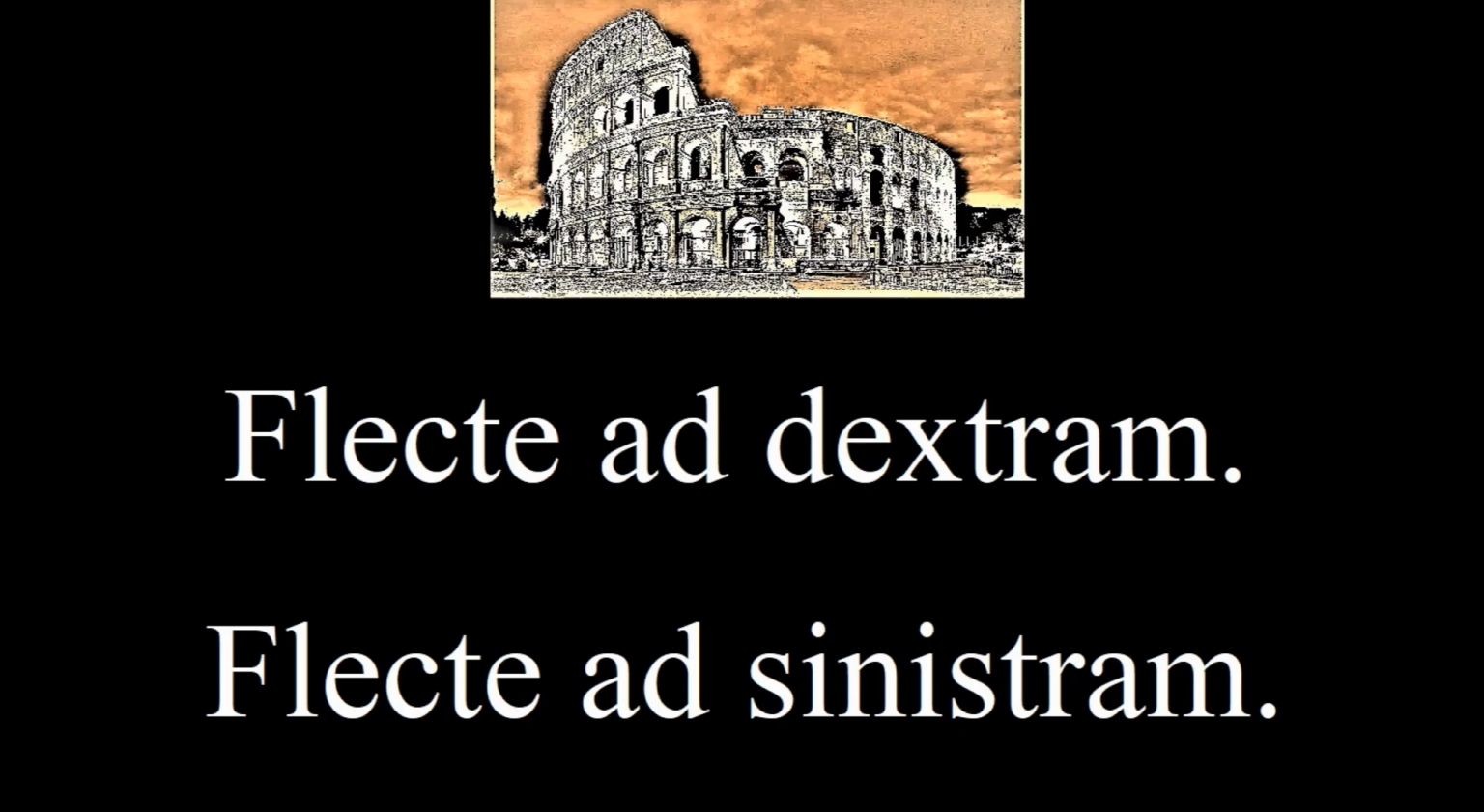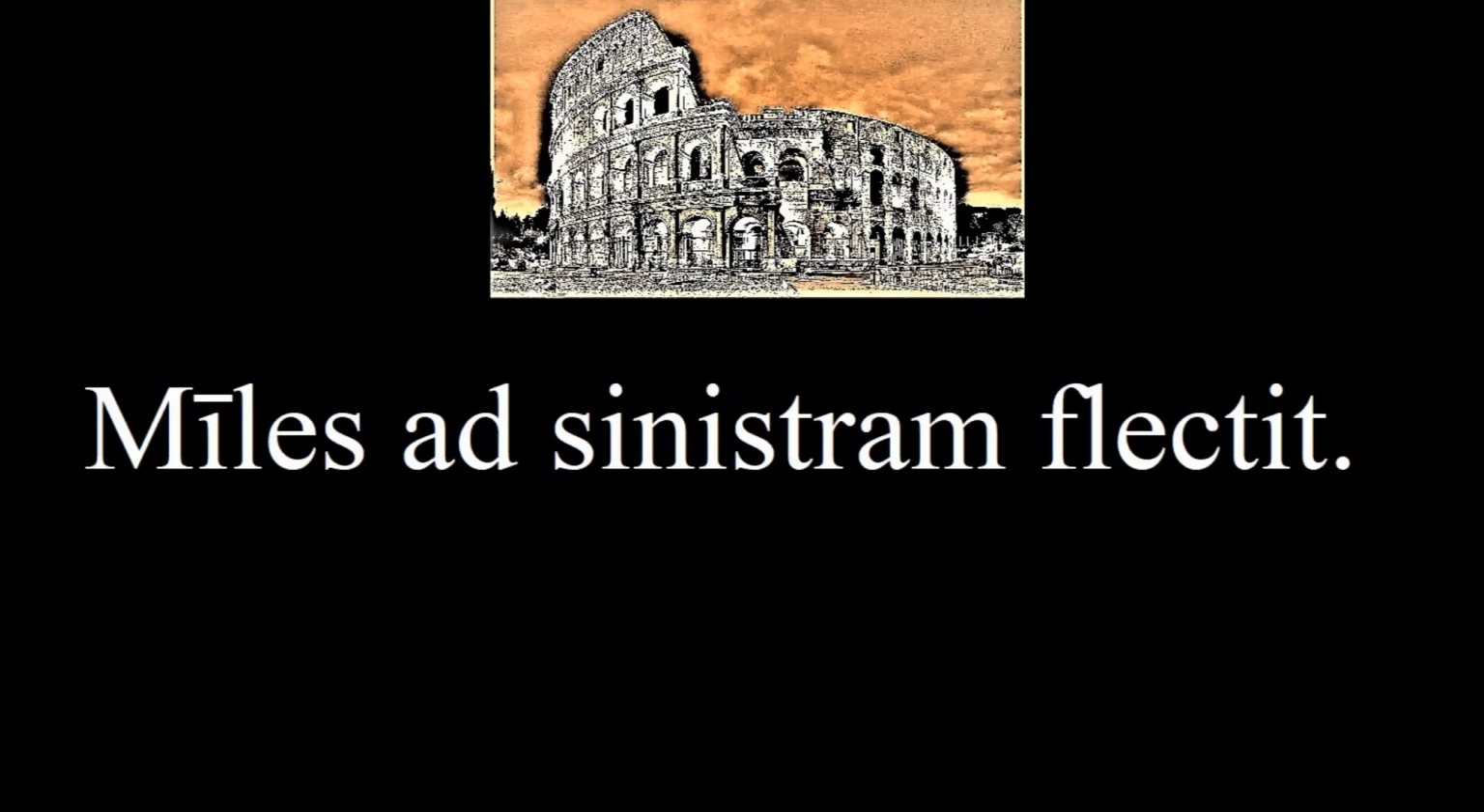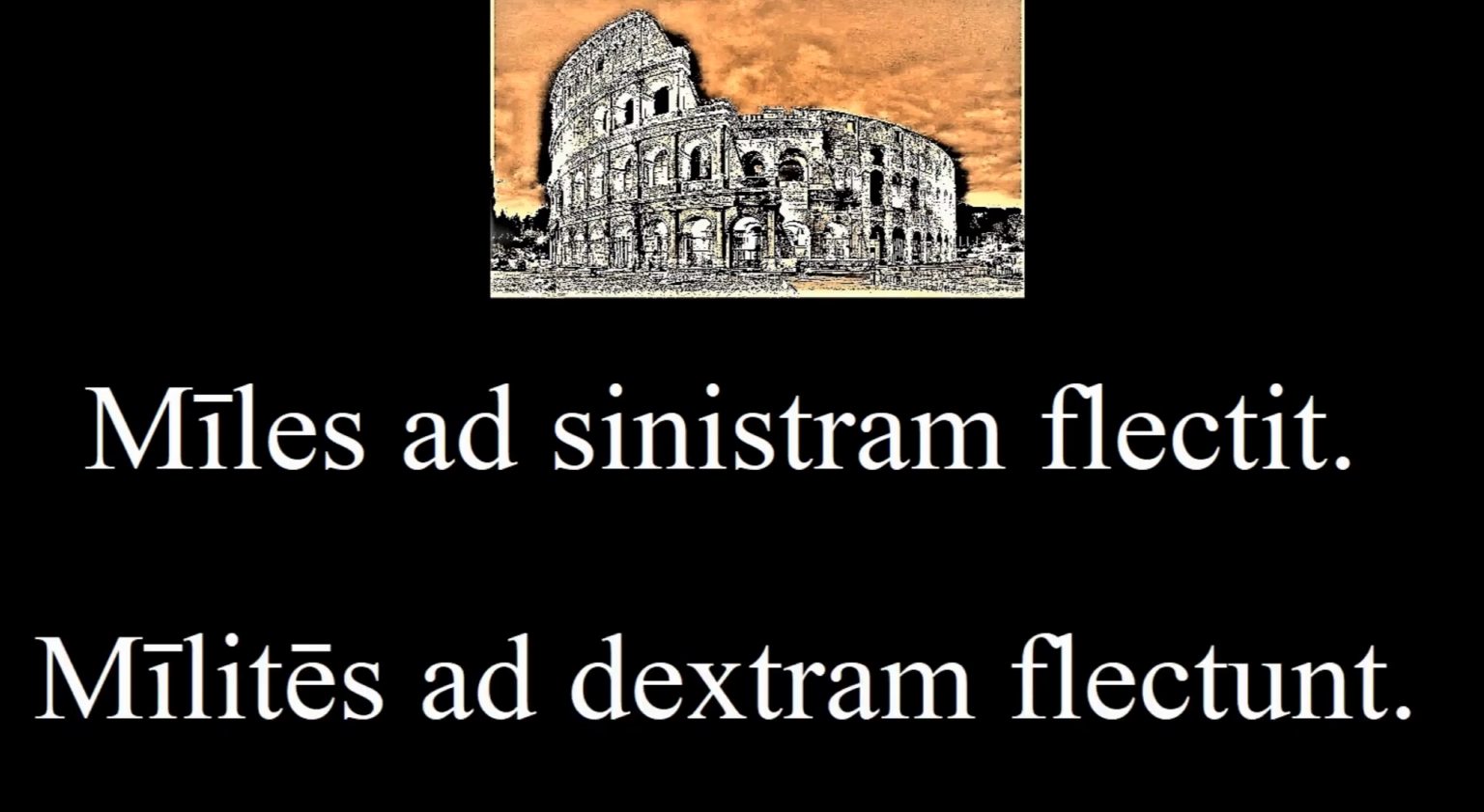These words came to English with slightly different meanings, and the etymology is unclear. But if you're right-handed, you can remember them easily by thinking something like, my right hand is dexterous, but my left hand does sinister things when I try to use it. How would we say, the soldier turns to the left? Mīles ad sinistram flectit. And here's the plural form. Milites ad dextram flectunt.